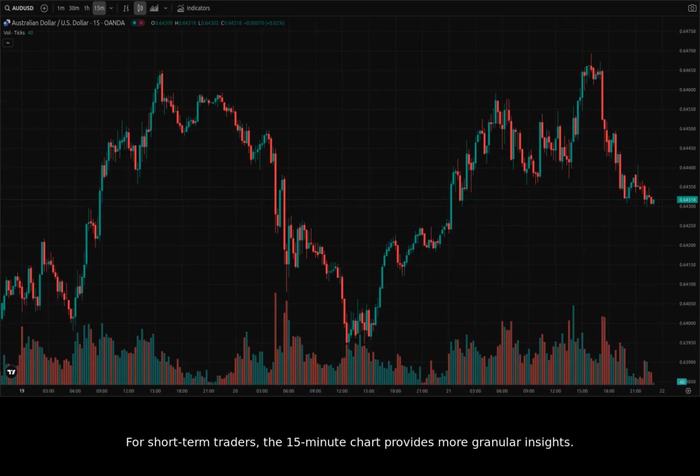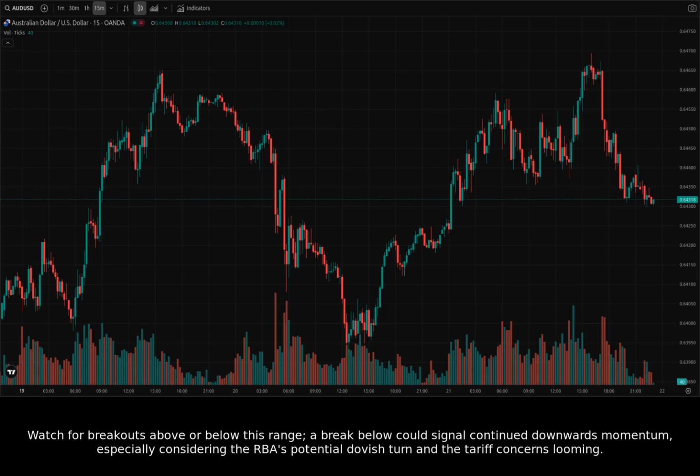For short-term traders, the 15-minute chart provides more granular insights. Looking at the 15-minute chart, we can see very tight consolidation near the 0.645 level. The pair is bouncing between 0.645 and 0.6458, and it looks like it will continue to. Watch for breakouts above or below this range. A break below could signal continued downwards momentum, especially considering the RBA's potential dovish turn and the tariff concerns looming.